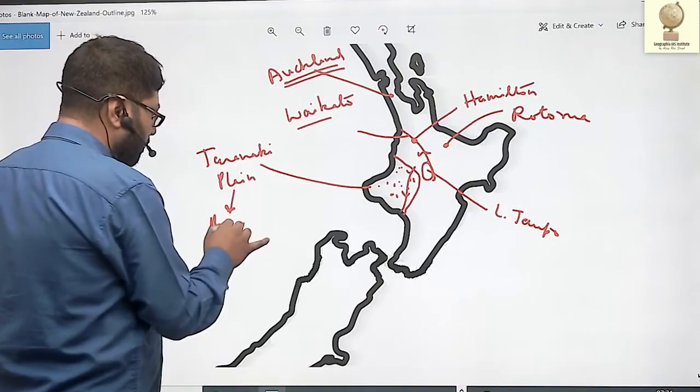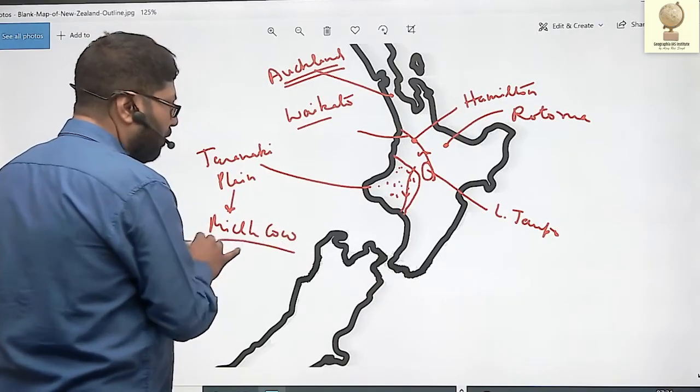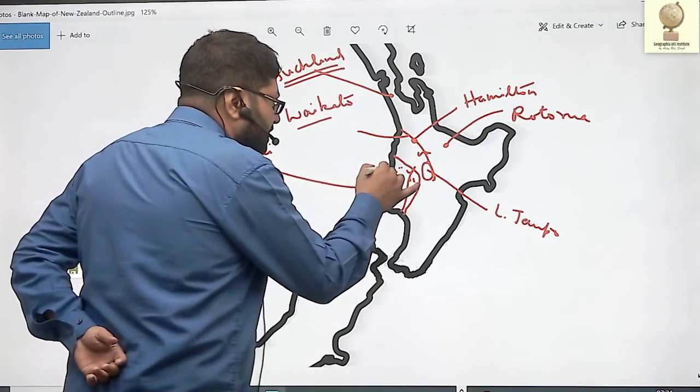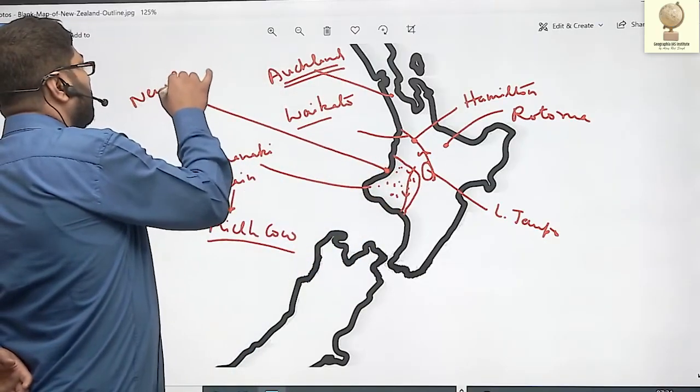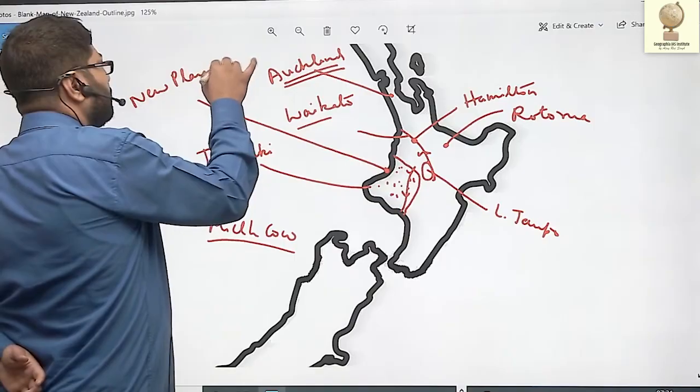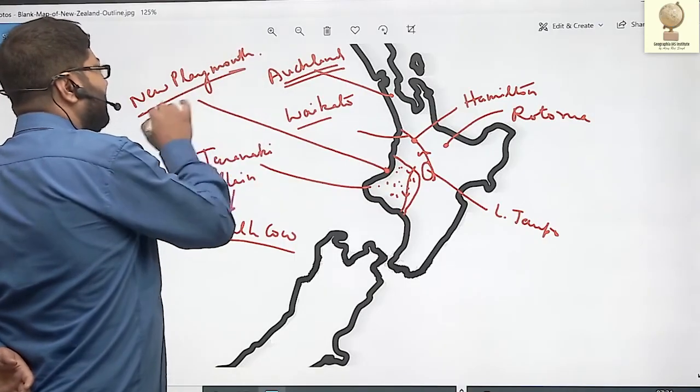Famous for milk cows. Here the chief city is New Plymouth, an important dairying settlement.